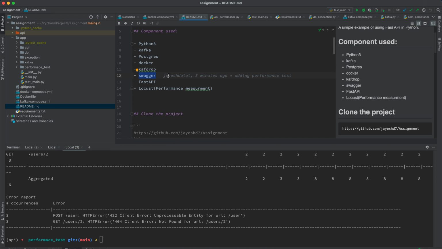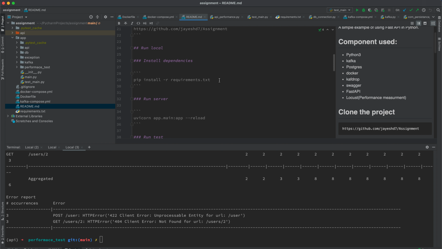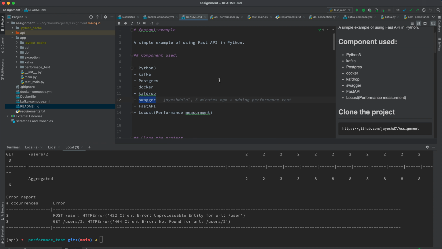Coming to it one by one, I already hosted this project on my GitHub as an assignment. How to run it locally, how to run it on Docker Compose, each and everything I mentioned in the README file. Now I can elaborate how I created these APIs.